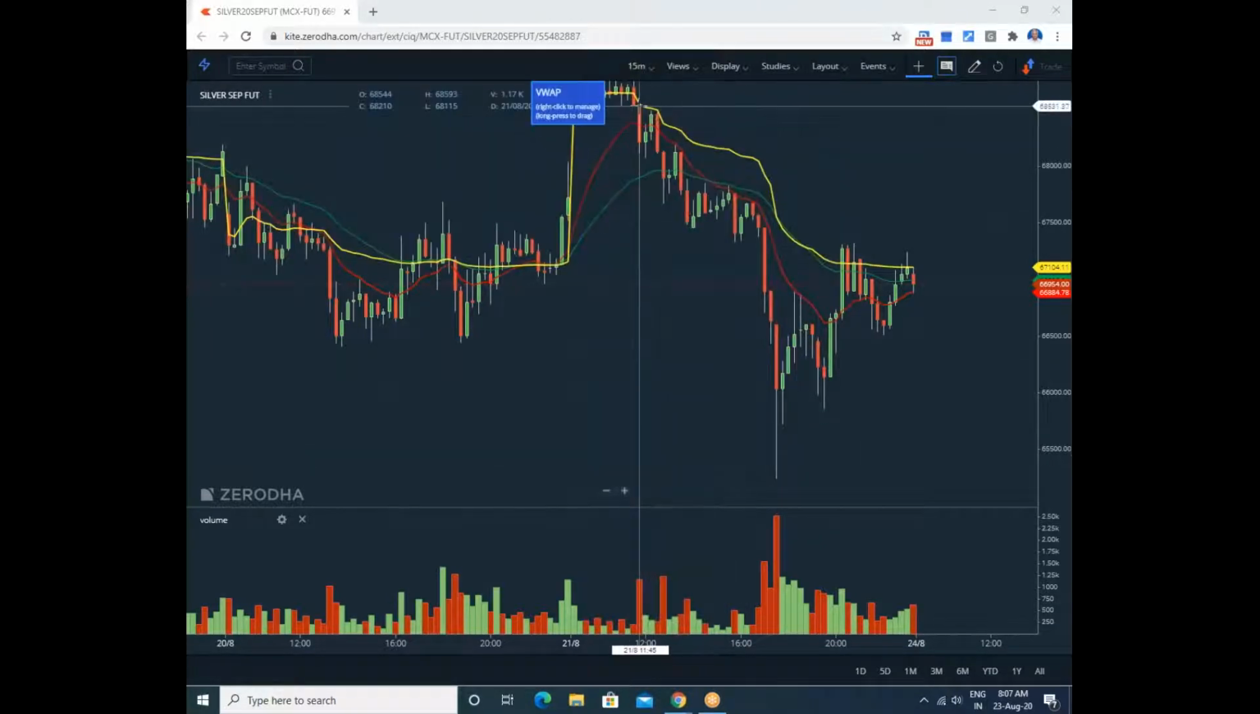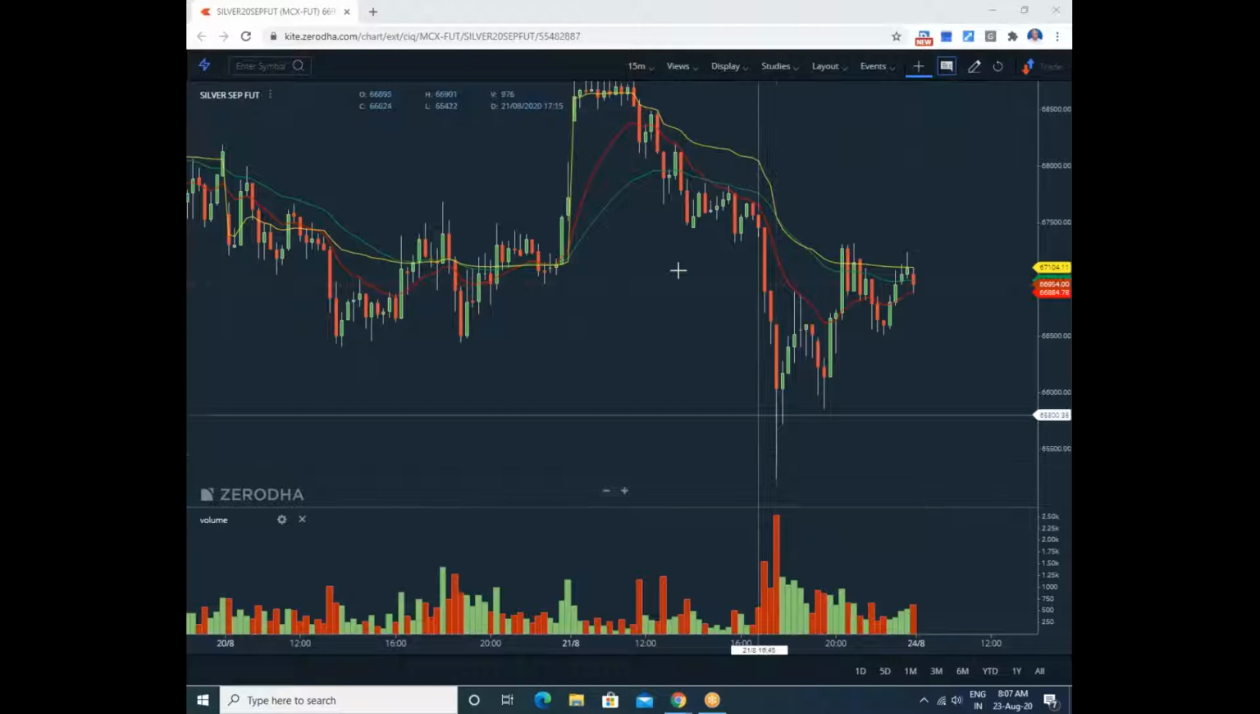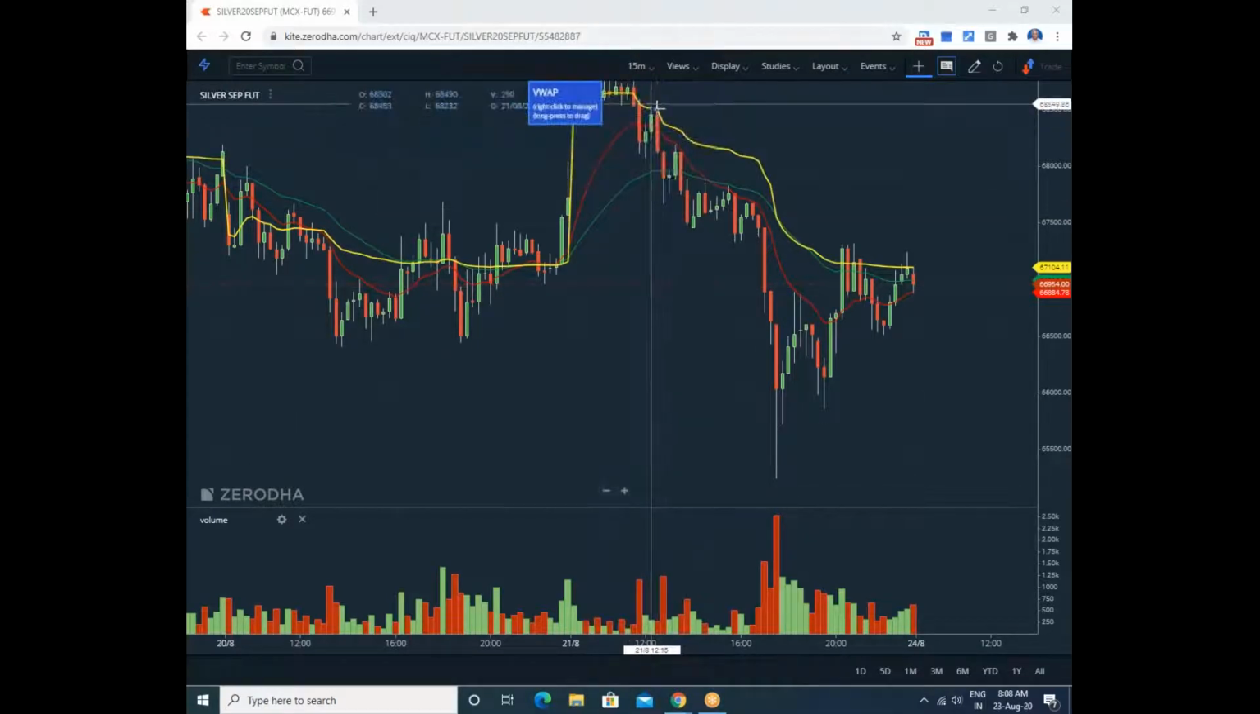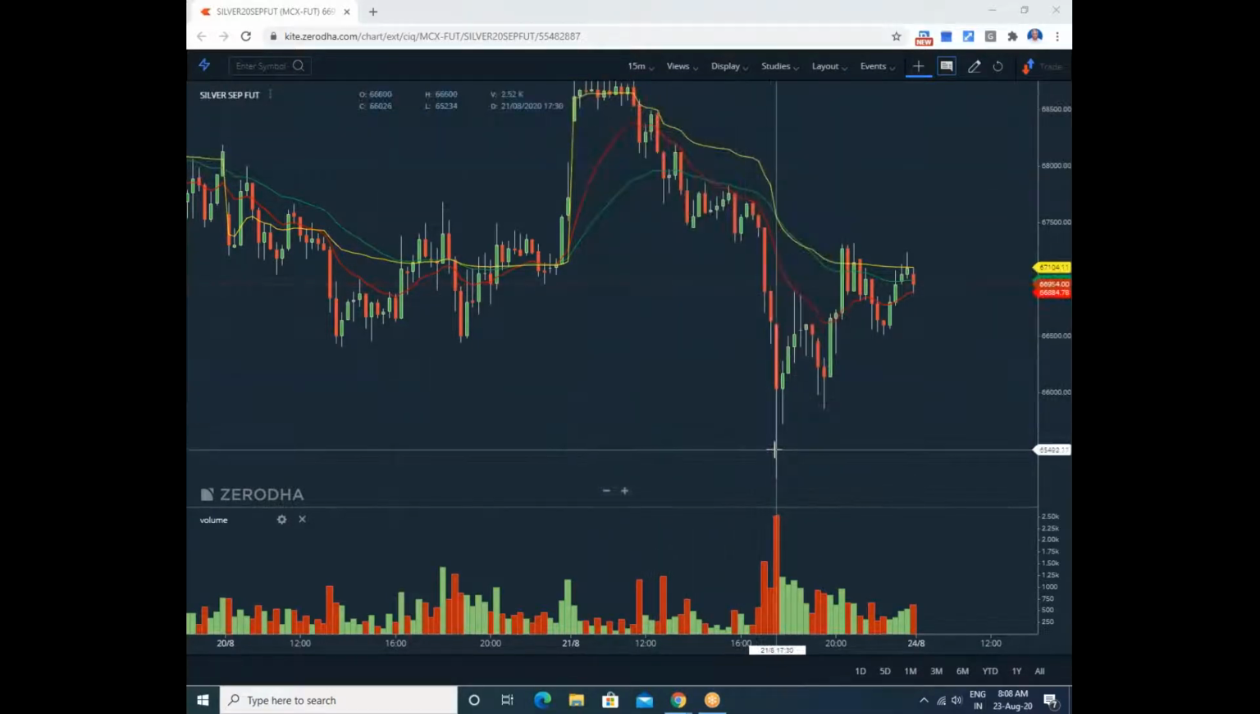Down move made a 68,500 short and exit. 68,500 is here and down to 65,005. This is 3,000 points. At this stage, you made about 3,000 points from this counter.